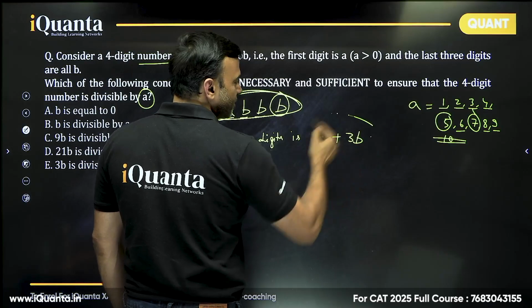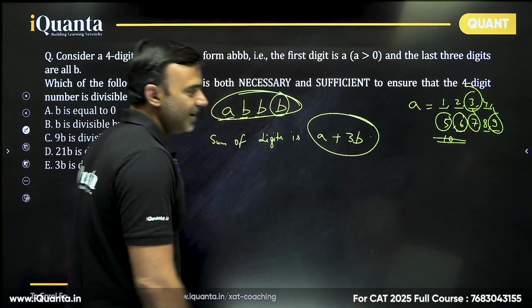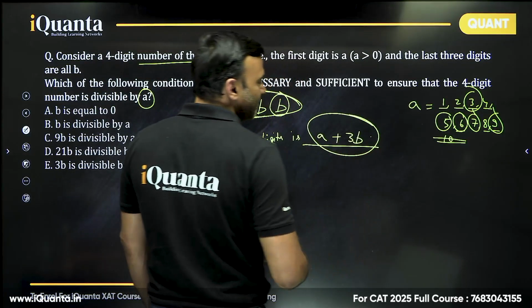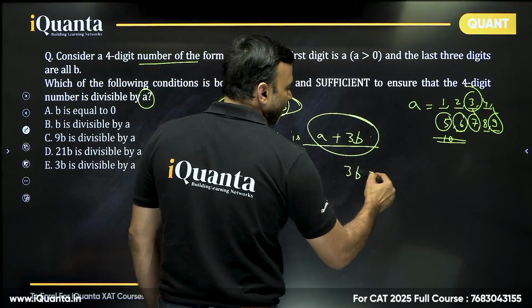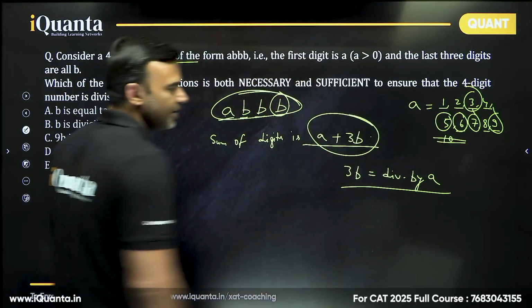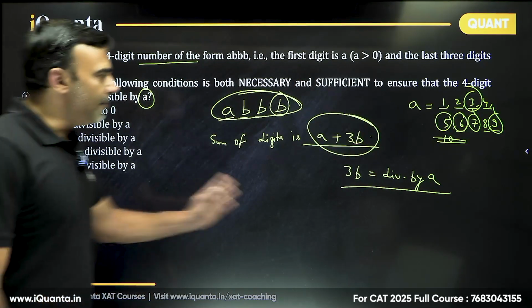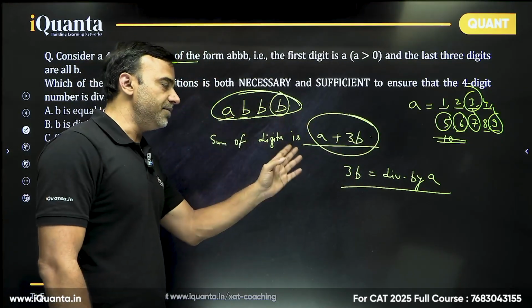So for 3, 6 and 9, it is very clear that for A plus 3B to be divisible by A, 3B has to be divisible by A. That's it. There is nothing else that you have to think. So what do we have? We have very clearly that 3B should be divisible by A. If that is true, then all the situations will be true, even 5 and 7 also.